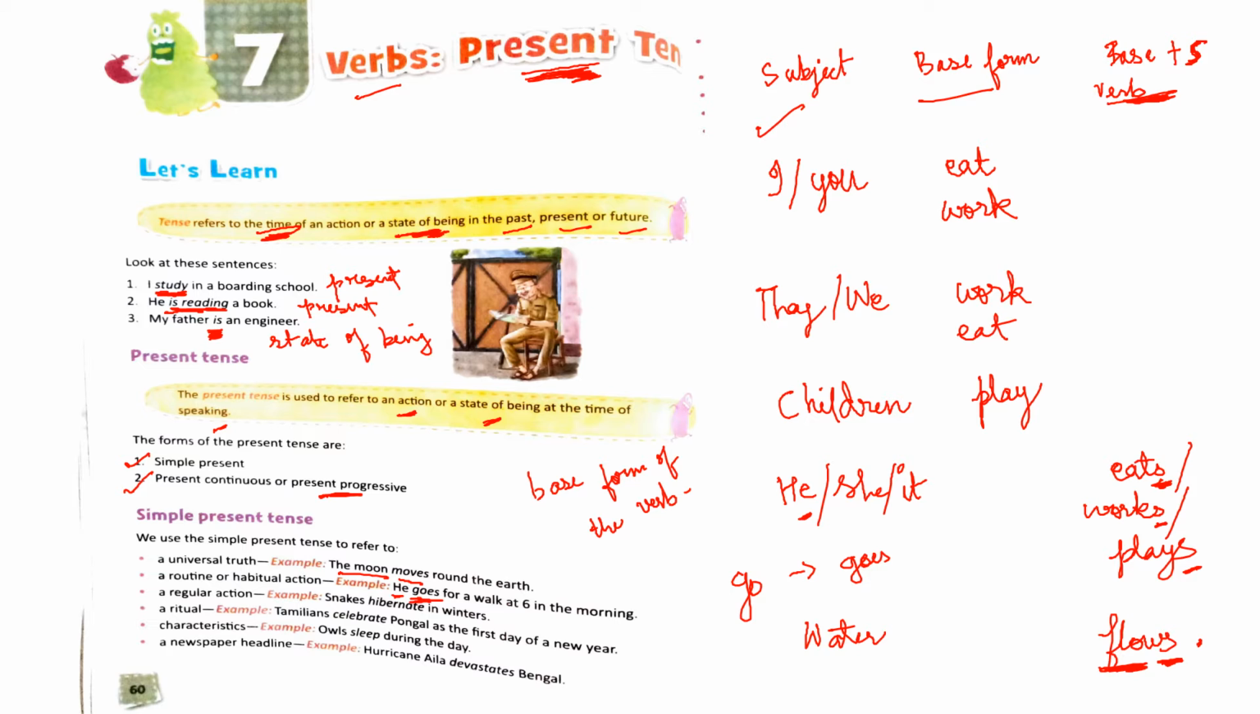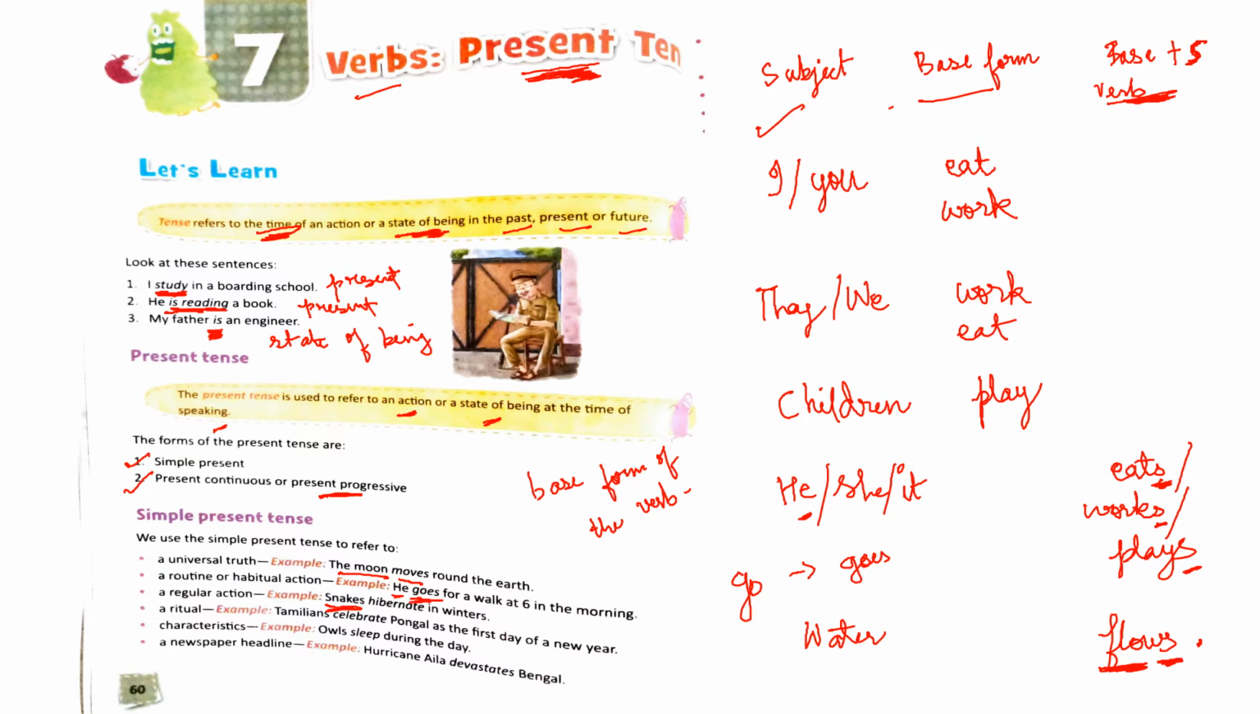Alright. Then is a regular action. When you have to simply state a regular action. For example, snakes hibernate in winters. Okay, this is a basic statement. Snakes hibernate in winters. So you will use the simple present tense here. Also notice the verb form. Snakes hibernate. What is the subject here? Subject is snakes. It is plural. Like in the case of children, it is plural. So whenever it is plural, we take the base form. So hibernate would be right. You will not write snakes hibernates. That would be wrong. You won't take the verb plus s form.